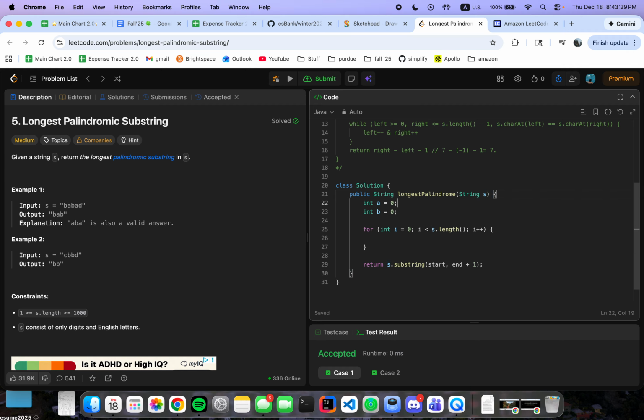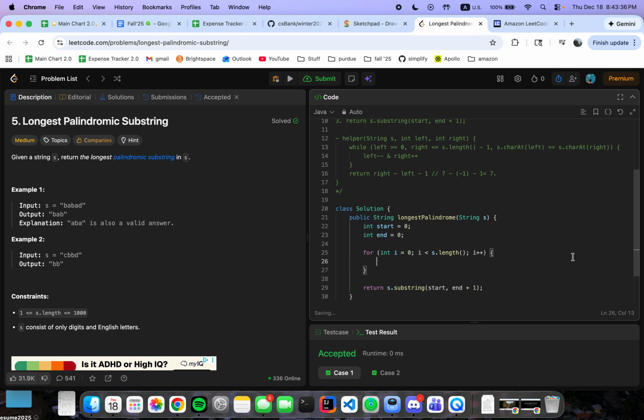Actually, let me change their names. So for example, here we are going to do int a, for the even case and odd case, right? In the even case we are returning s and i, and the same goes for helper.